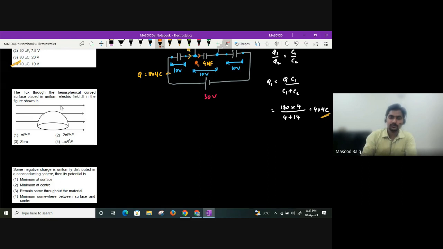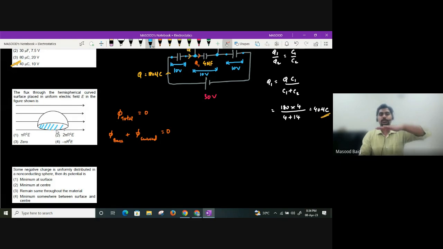Is it a closed surface placed in a uniform electric field? What should be the total flux? You please tell. Total flux should be 0. Total flux is 0 means the flux through the base surface as well as the flux through the curved surface should add to 0. Why did I write total flux as 0? Because we already have the statement: whenever a closed surface is placed in a uniform electric field, the total flux associated with it will be 0. Base, let us talk about. How is the base placed, beta?